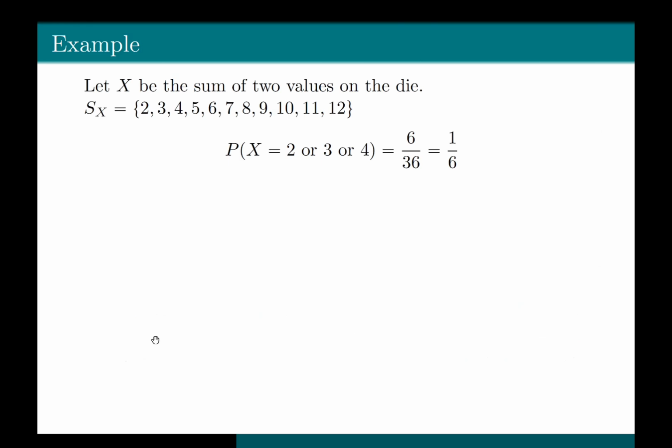And the probability of any event is equal to the cardinality of that event divided by the cardinality of the sample space. So you get 6 divided by 36, which is equal to 1 by 6.